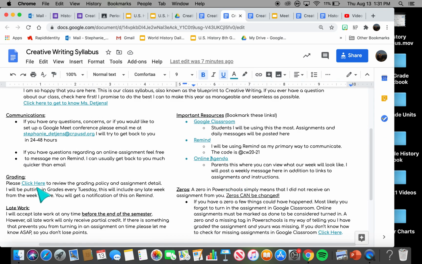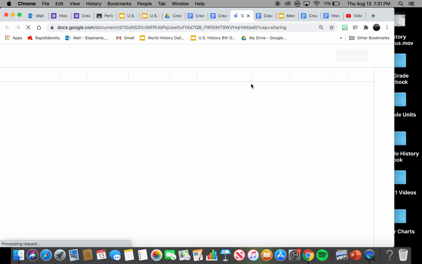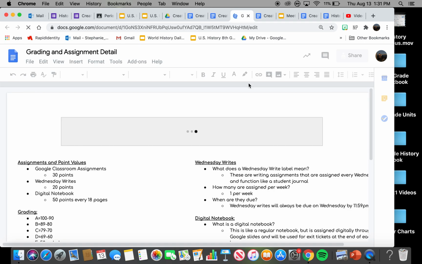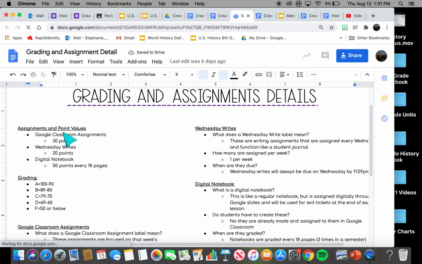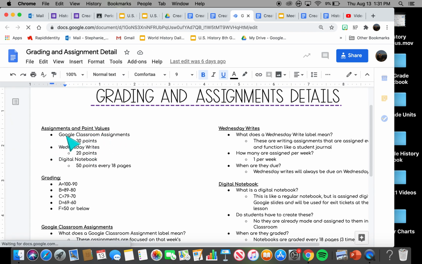Then we go down here to grading. It says click here for the grading policy. If I click that, it's going to open up grading and assignment detail. Your class is going to be by points, and the way you're going to get your points is you have Google Classroom assignments, which are 30 points each. You have 2 of those a week. You get Wednesday writes, which are every Wednesday, so that's 1. And then you have a digital notebook assignment each time you do one of these.